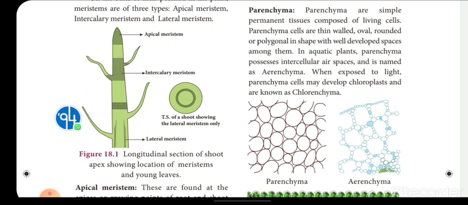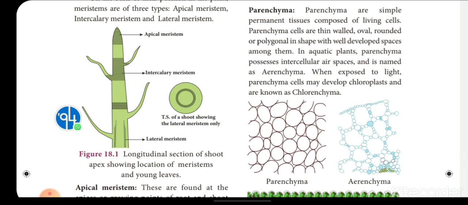Intercellular spaces, except in a few regions like the endodermis and epidermis of the root and stem, we cannot see gaps between the parenchyma cells, but in the cortex region we can see the intercellular spaces. Okay, children. When parenchyma has more air-filled intercellular space, then the type of parenchyma is said to be aerenchyma.